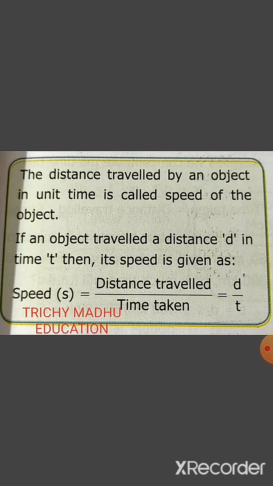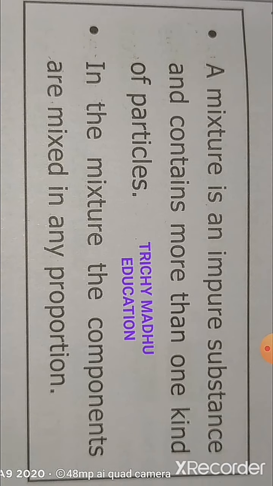The distance traveled by an object in unit time is called the speed of the object. If an object traveled a distance d in time t, then its speed is given as speed s is equal to distance traveled by time. So s is equal to d by t. This is the formula for speed, distance by time.